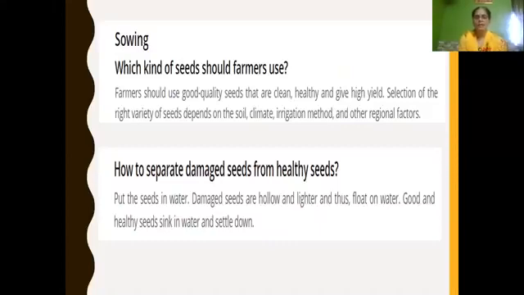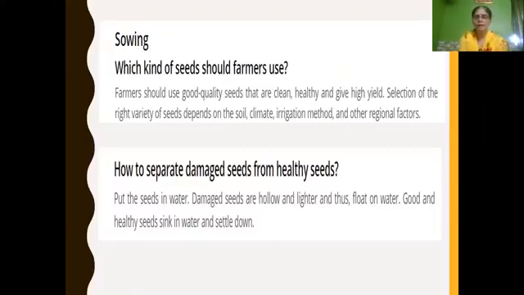How to separate damaged seeds from healthy seeds? Put seeds in water. Damaged seeds are hollow and lighter, and thus they float on water. Good and healthy seeds sink in water and settle down. Damaged seeds are hollow and lighter, and thus float on water. So what will you write? Hollow and lighter, so they float on water.